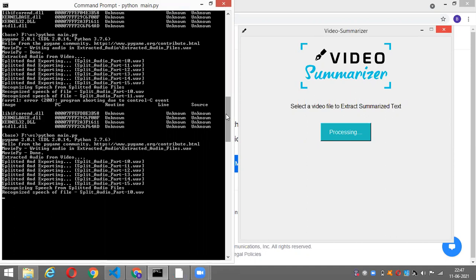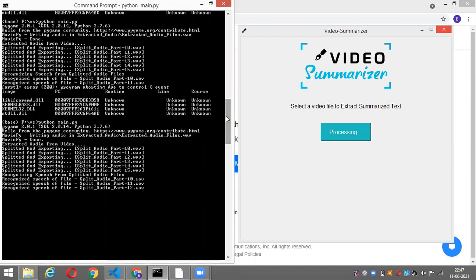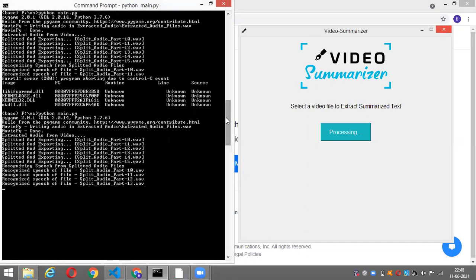Our audio has been split into multiple small chunks and each chunk is being recognized. Here, as we gave a 6-minute video as input, we see that it has been divided into 5 small audio parts, and each part is recognized and converted into text, then written into a transcribed.txt file, and then the text rank algorithm is applied on the transcribed text.